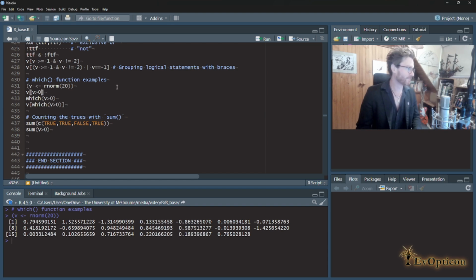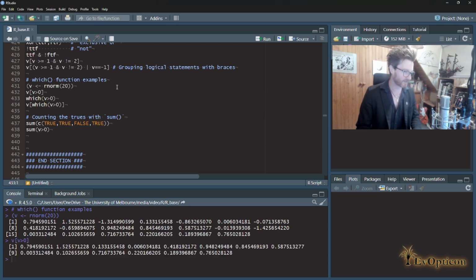Once we've got v, you can ask yourself what this is going to do. I think you'll probably have the answer at hand. It's going to select all the elements of v that are greater than 0. Now, we could have created a